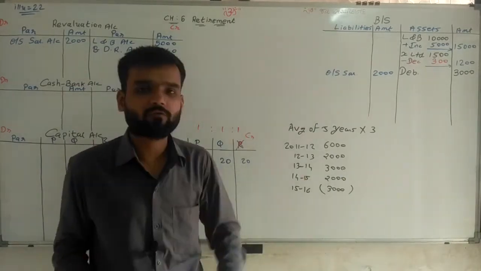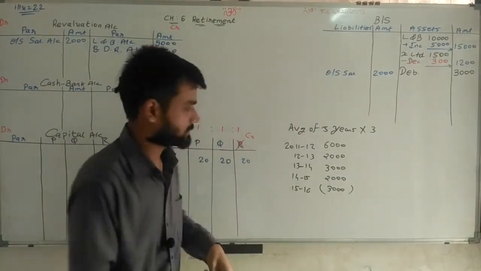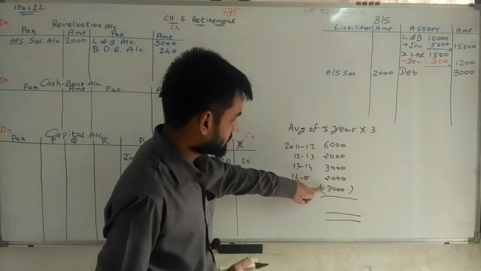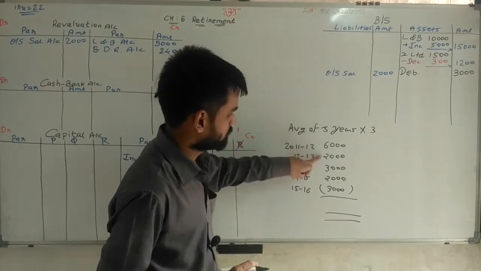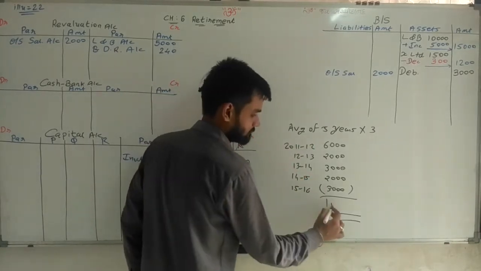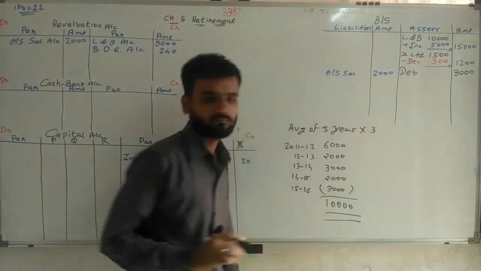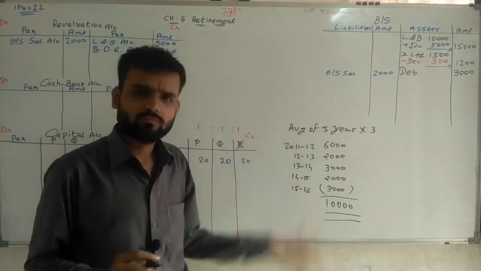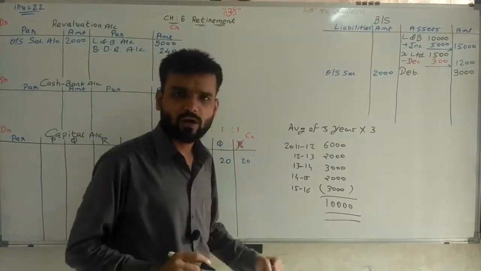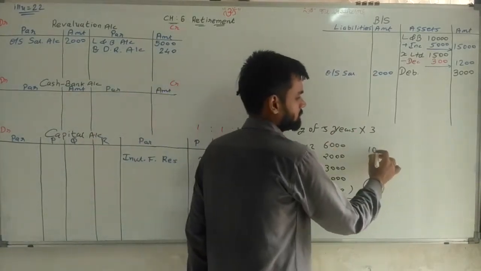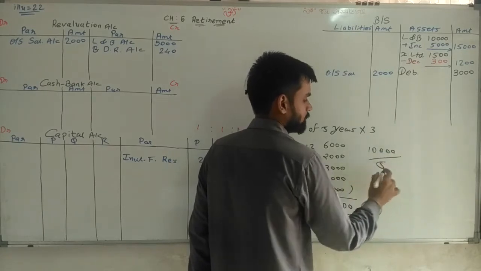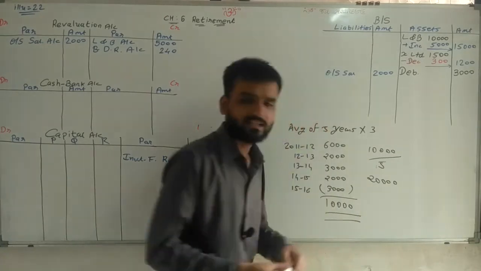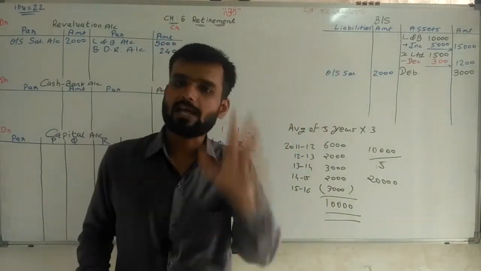Now we have 5 years' profit. Find the average of 5 years. 3 and 3 cancel. Now 6, 2, 2, that is 10,000. Loss means minus. So first 3 cancel, then 6 and 2, 10,000 rupees. The average of 5 years means 10,000 divided by 5. 2,000 rupees is the average profit, the 5 years' average.